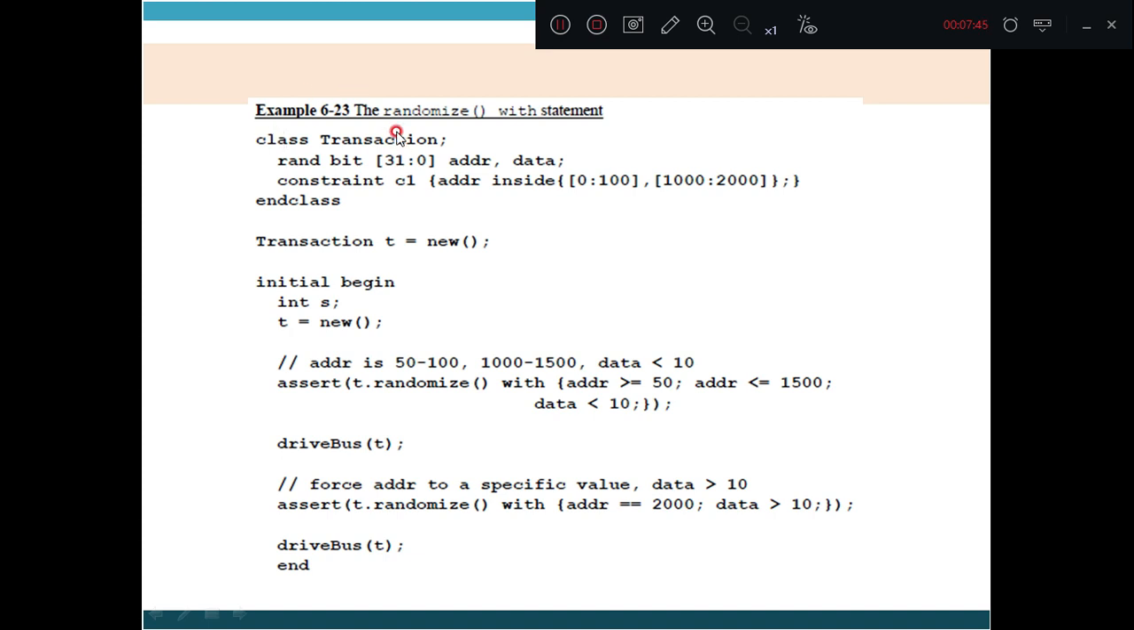See here, the name of the class is transaction, and address and data are of type bit and they are declared as random, and constraint c1. What is the constraint? Address inside 0 to 100 or 1000 to 2000. So transaction t, initial begin. What we are interested in is randomize with. What is the constraint put? The constraint put is address has to be inside 0 to 100 or 1000 to 2000. So again on this we can put the constraint using randomize with.